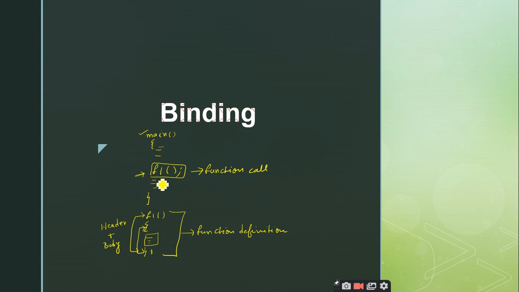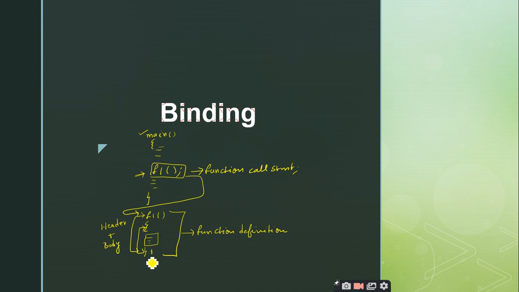So in the main function I am calling a function f1, that is called the function call statement. When the function call statement is encountered by the compiler, it will first make the control jump from the calling function to the called function. So from here to here the control will jump, and later it will execute the body of the function.